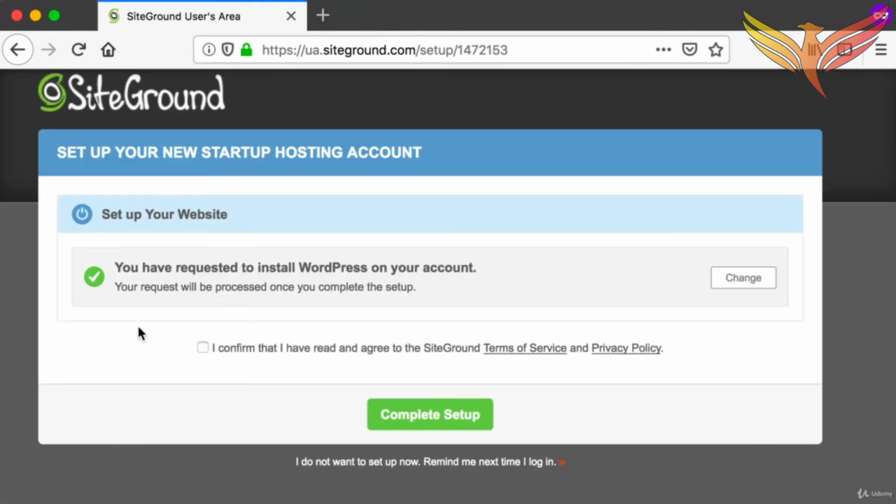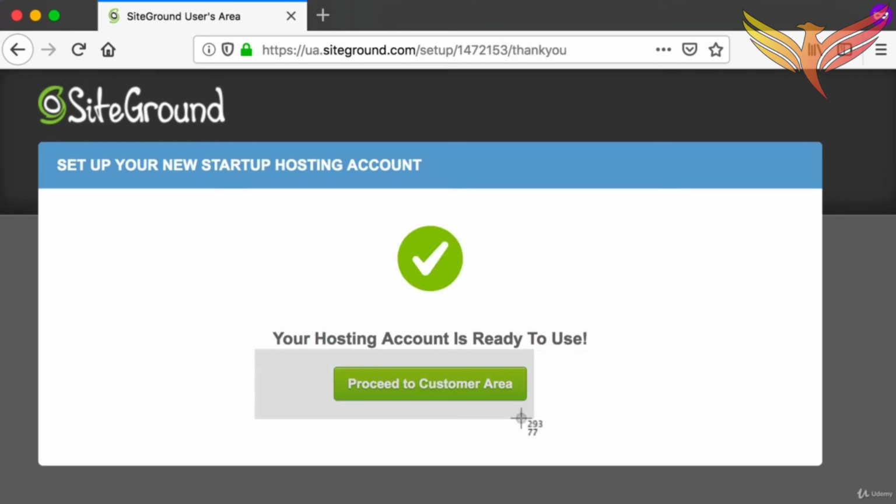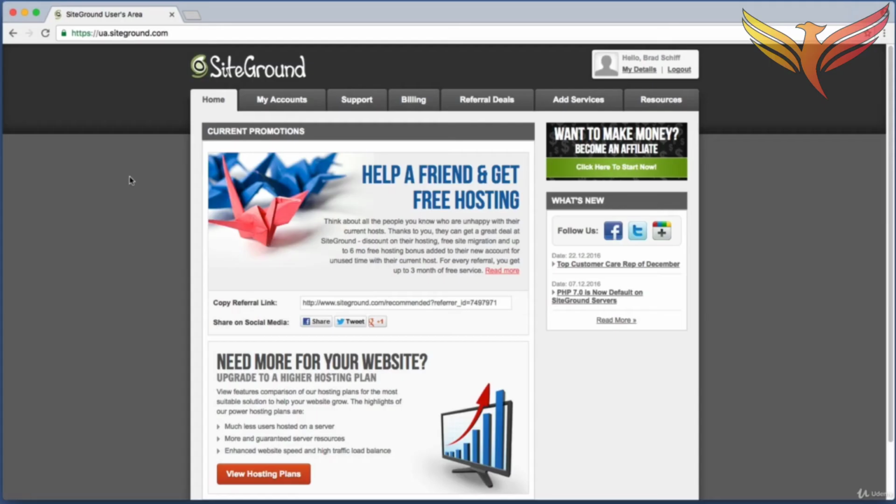which will take us to this next screen. And from here, we just want to check this checkbox that says we agree to the terms of service, and then we can click on complete setup. Now, it might take 5 seconds or 5 minutes, but once this screen appears, then go ahead and click on Proceed to Customer Area. All right, now this is our SiteGround dashboard, but we are interested in our WordPress admin dashboard. So up towards the top here, click on My Accounts.